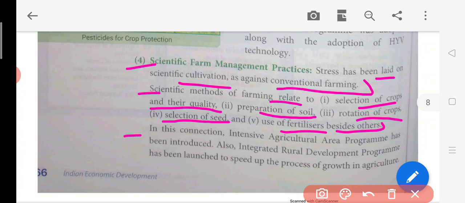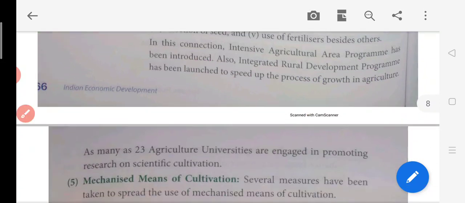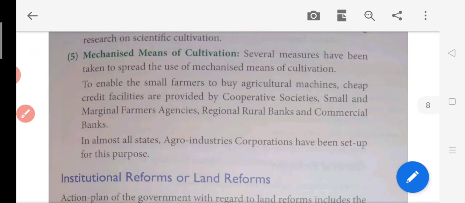Okay, now in this connection, the intensive agriculture area program has been introduced. Also, the integrated rural development program has been launched to speed up the process of growth in agriculture. So all these programs launched by the government help in improving growth in the agriculture area.